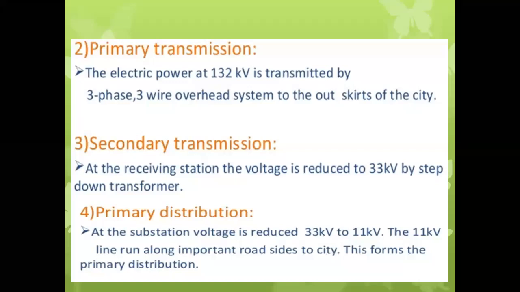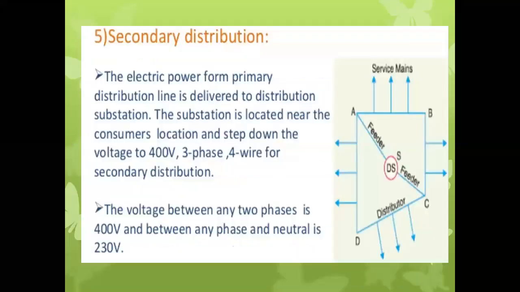So remember, substation voltage is reduced from 33 kilovolt to 11 kilovolt at the primary distribution system. Next, the secondary distribution system. The electric power from the primary distribution line is delivered to the distribution substation. The substation is located near the consumer location and steps down the voltage to 400 volt three phase. Line to line voltage will be 400 volt, and phase voltage will be 230 volt, plus or minus 10% tolerance at the distribution side.